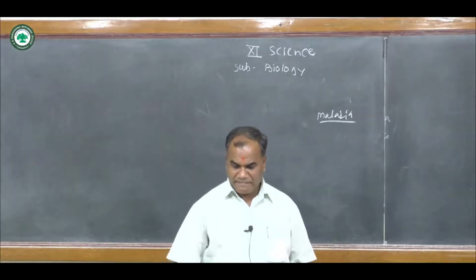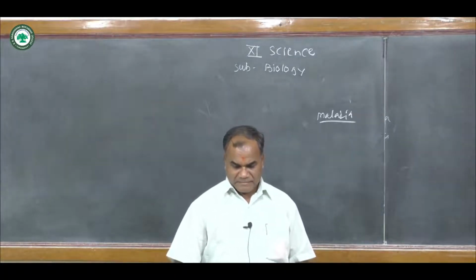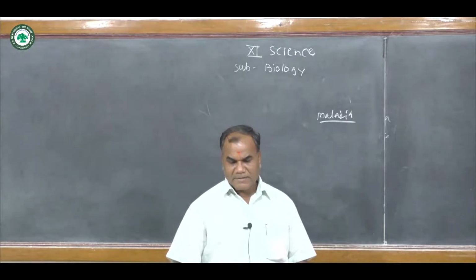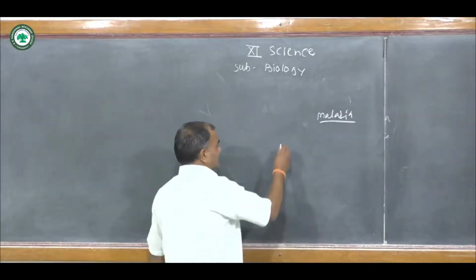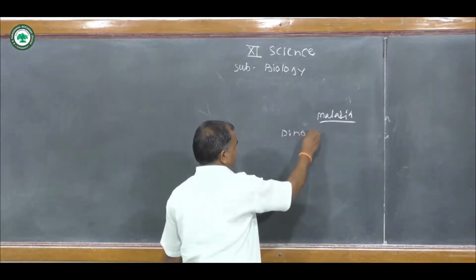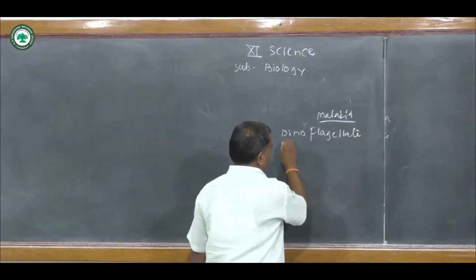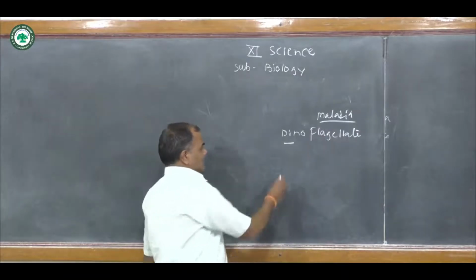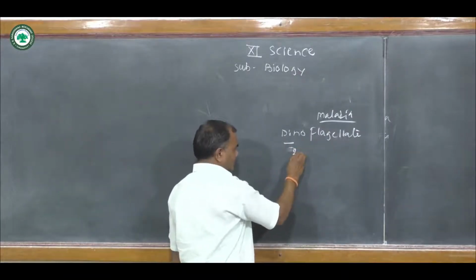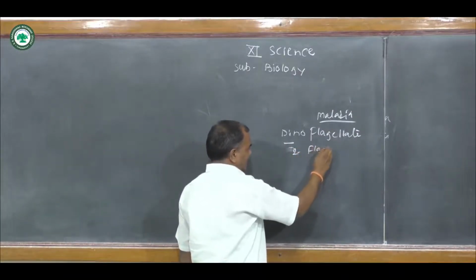Next is the Dinoflagellate. Dino means two, and flagellate refers to the flagella.